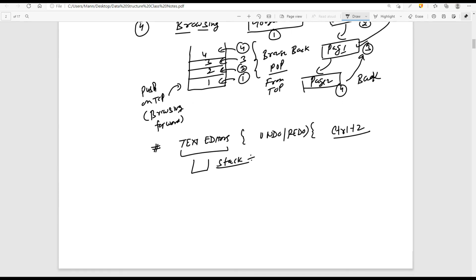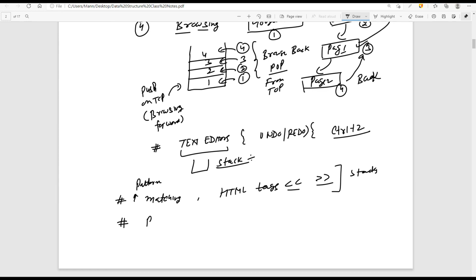And then we have some kind of pattern matching, or matching these HTML tags. When you study web applications, you will study about the tags, right? So how to match these tags in HTML pages? There also we use this particular concept of the stacks.